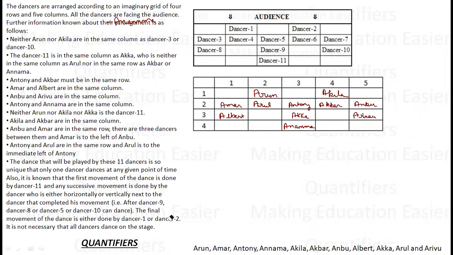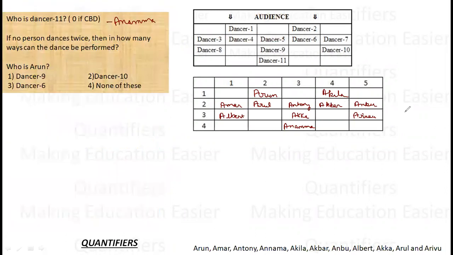So what is the second question? The second question asks us, if no person dances twice, in how many ways can the dance be performed? So let's start from here. Anama. What are the possibilities? After Anama, I have two possibilities, Akka and Antony. So let me take two cases. First, let me take Anama to Antony. There is only one way of going there. Okay, so one way. And now, after Antony, I have two ways and both are symmetrical. I either have to go this way or I have to go this way.